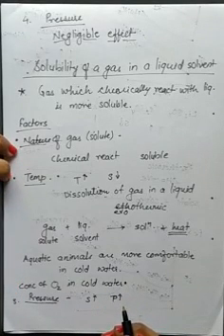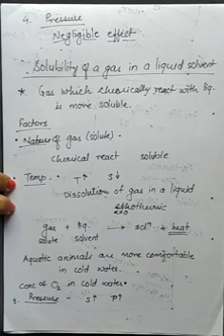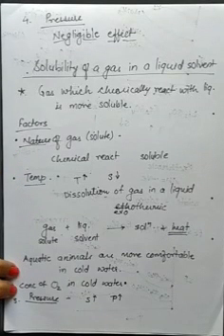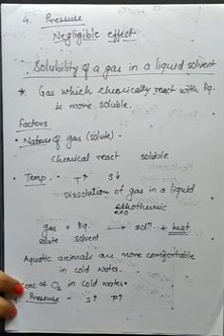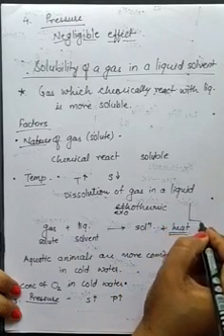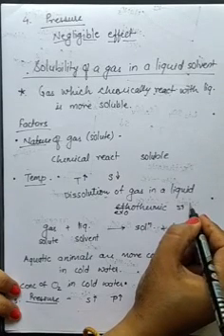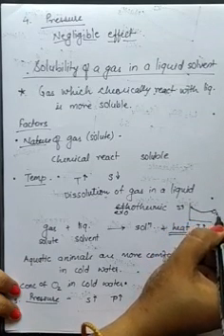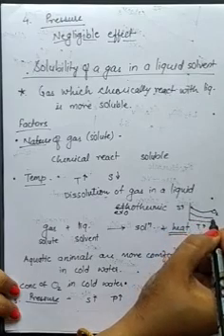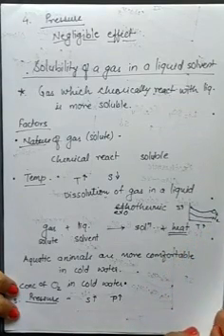So here are the three factors. If the gas is chemically reacting with the liquid solvent, then it is more soluble. If temperature is increased, solubility decreases because dissolution is exothermic. If pressure is increased, then solubility increases because the gases are highly compressible. If we draw a graph for the temperature and solubility of the gas, we'll see that the solubility of oxygen and solubility of nitrogen is like this. It is decreasing with the increase in the temperature.